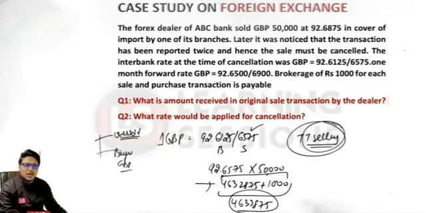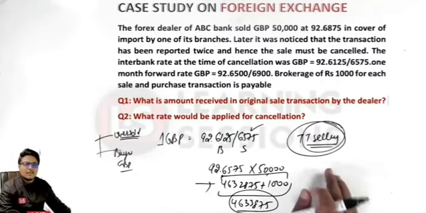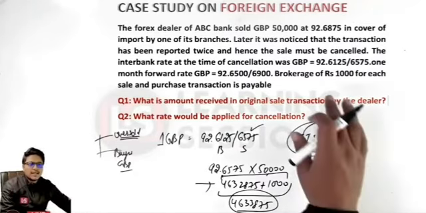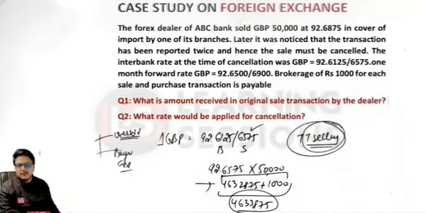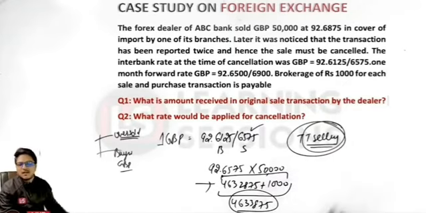So what rate shall be applied for cancellation? It will be the TT selling rate that shall be applied for the calculation. That is 92.6575. Why we added up the brokerage? I just told you that it is a selling rate. In that case, you need to add up the exchange margin.